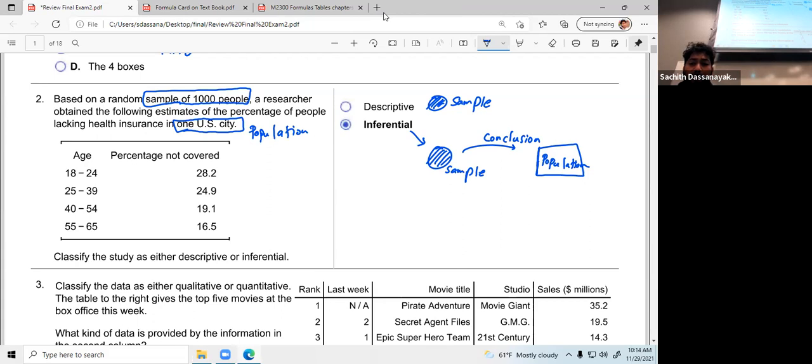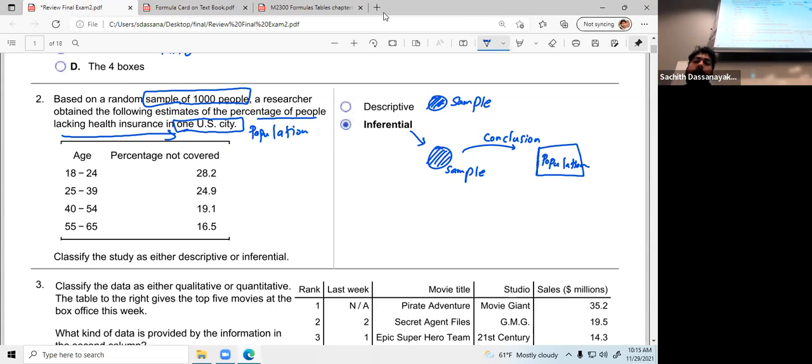But yes, see, researcher obtained the following estimates of the percentage of people lacking health insurance in this city, about population. So this table based on his claim or his conclusion about what? About his population.